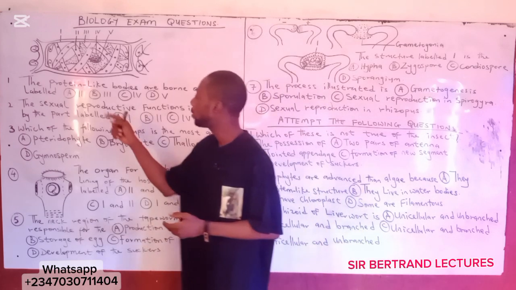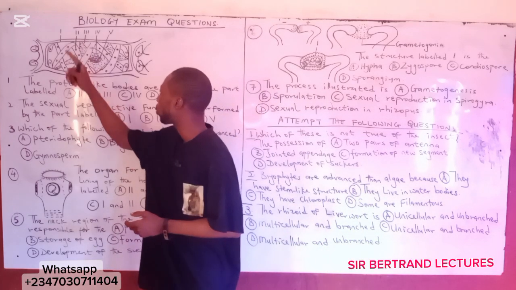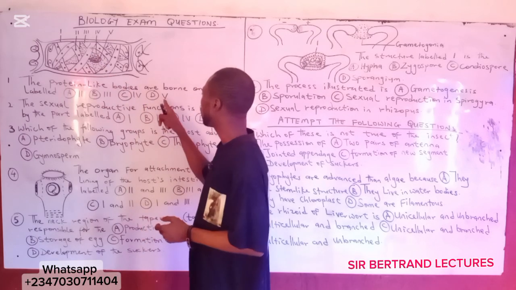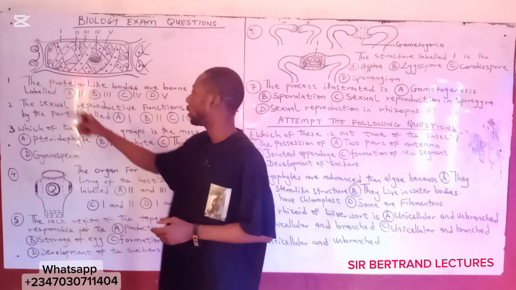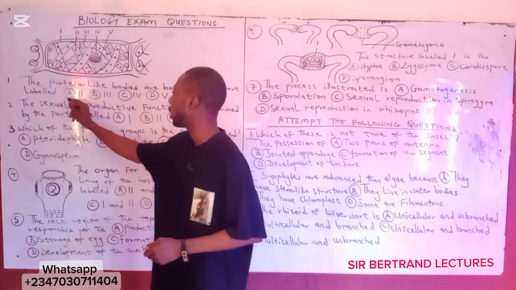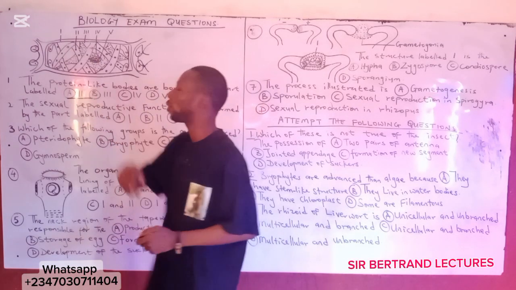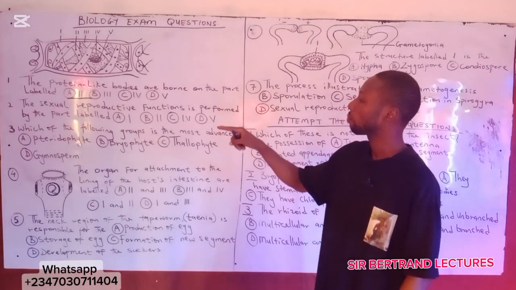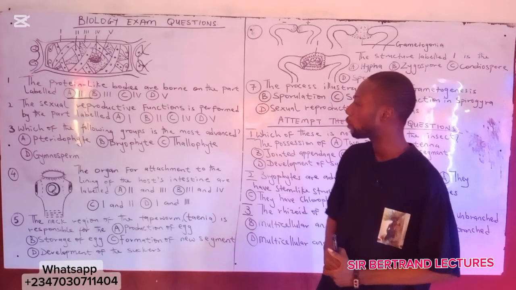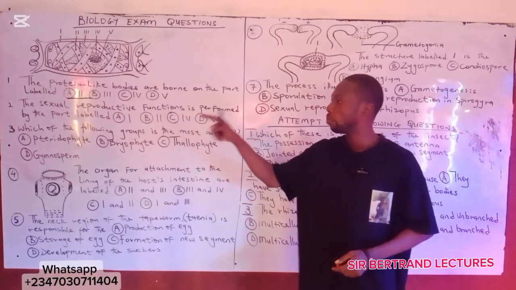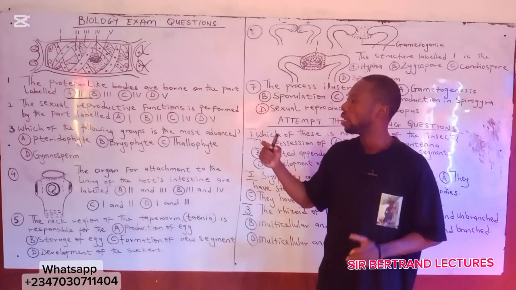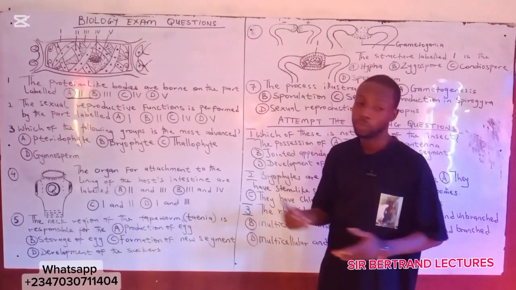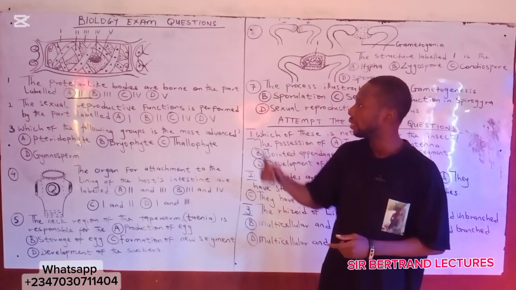Okay, then this III here is the vacuole, IV is cytoplasm, then V is the nucleus. The answer to the question is option A, that is pyrenoid. Okay, it is proteinous in nature. Then the sexual reproductive function is performed by the label. Which of the labels is responsible for sexual reproductive function? Of course, the answer here is V.